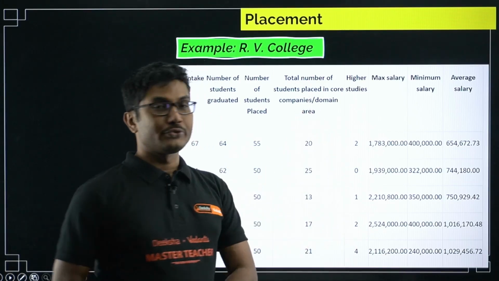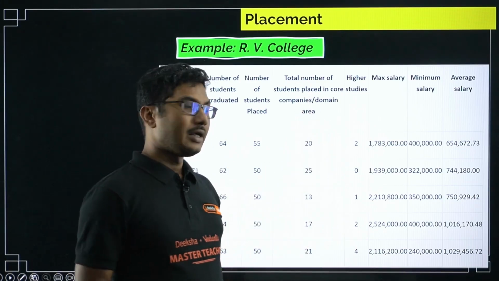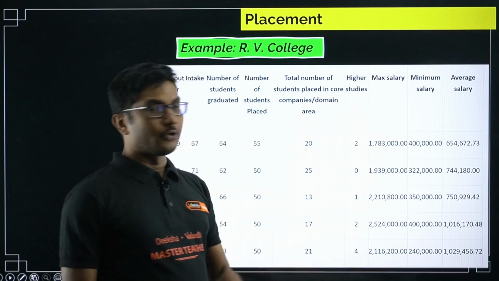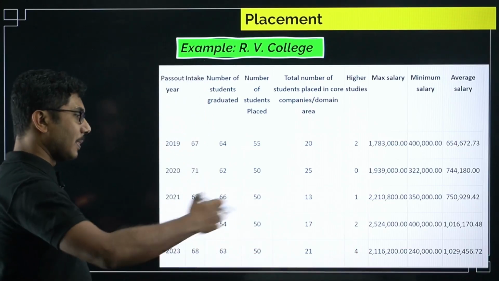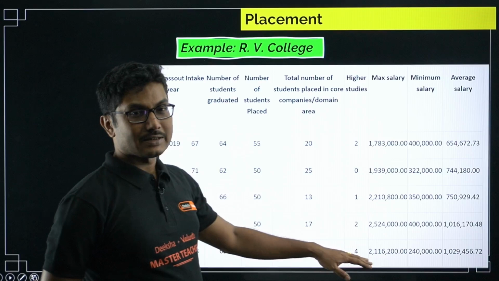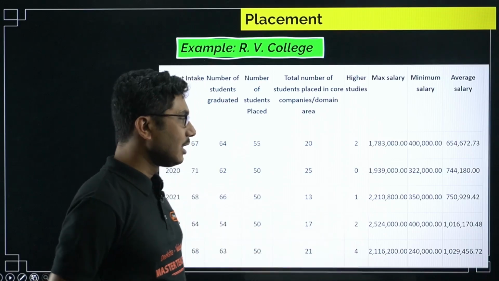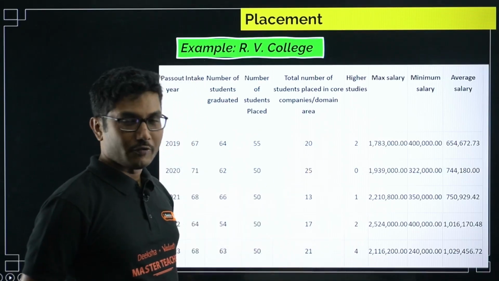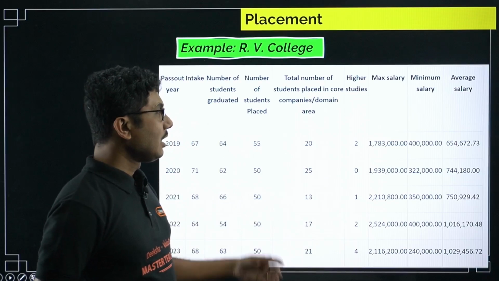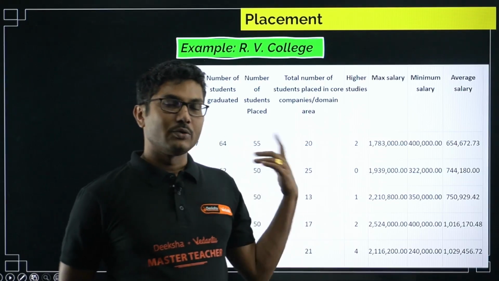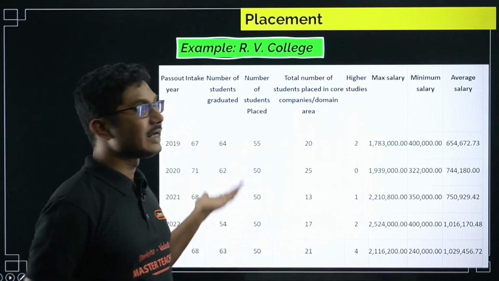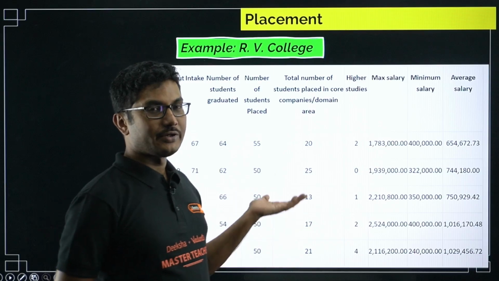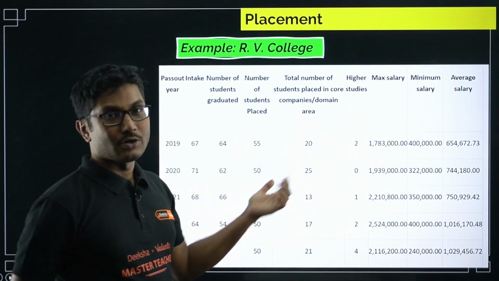Some students choose to do higher studies, that is MTech, okay, or research. So those 4 students are not doing anything, they are studying in higher education. They will get a job obviously in the core field. Some of them might do MBA and do some business job, but I feel that if you want to do MBA, why did you waste your time on doing this course?